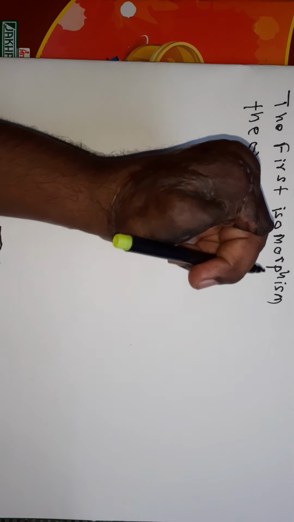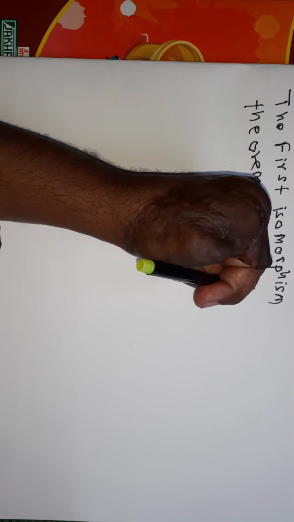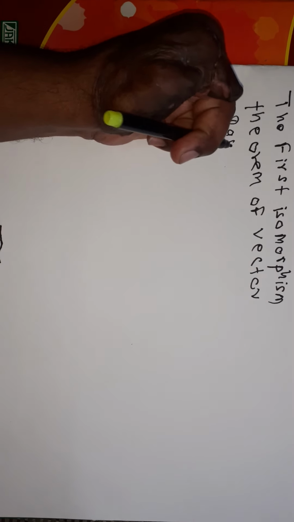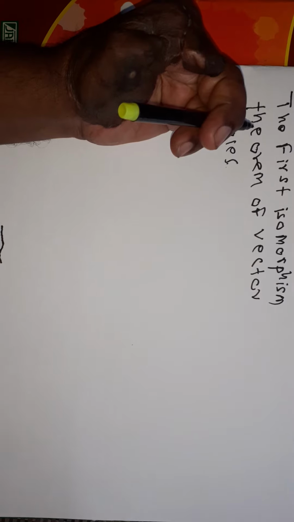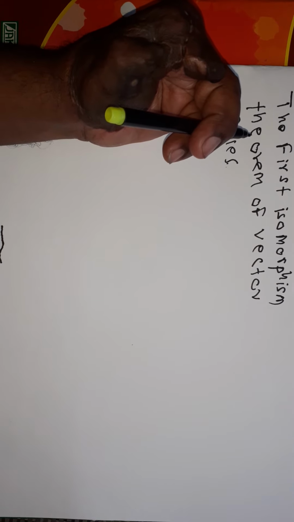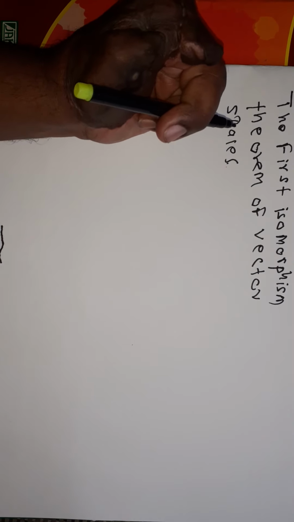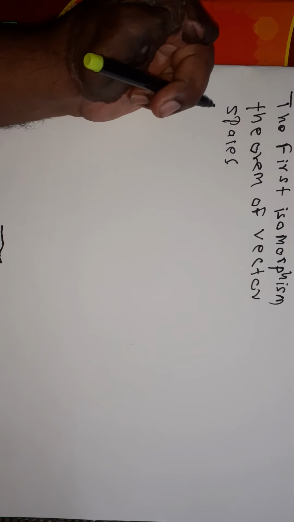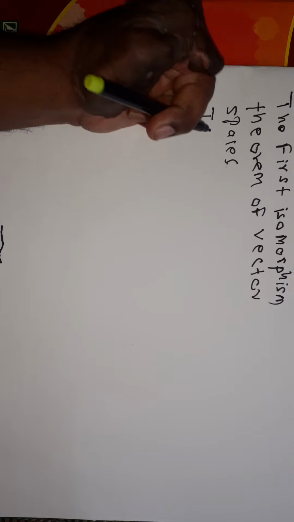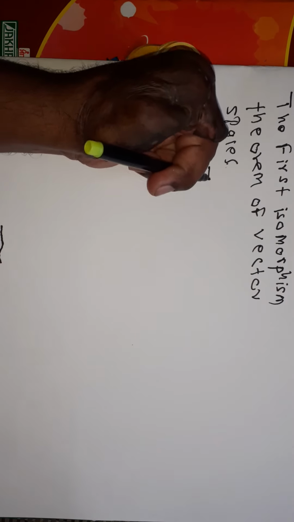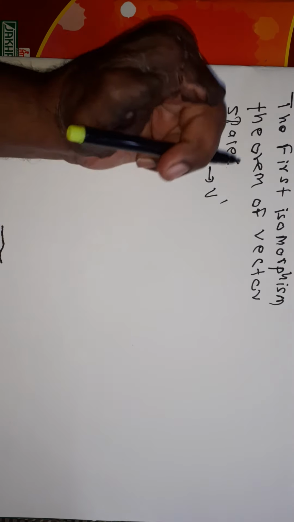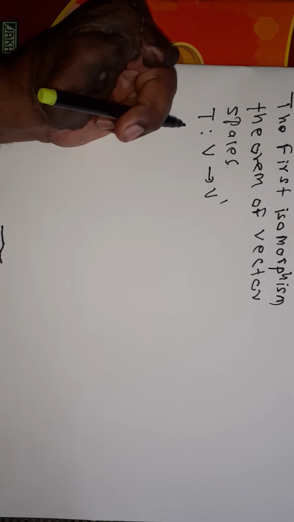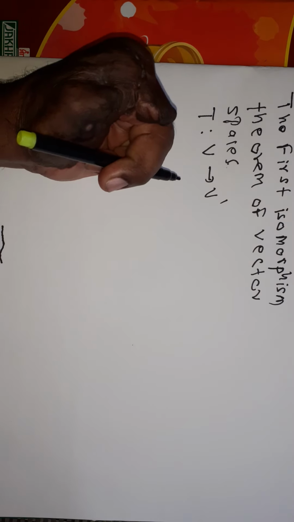Now see our theorem. Let T from V to V dash be a linear transformation. T from V to V dash is said to be a linear transformation.